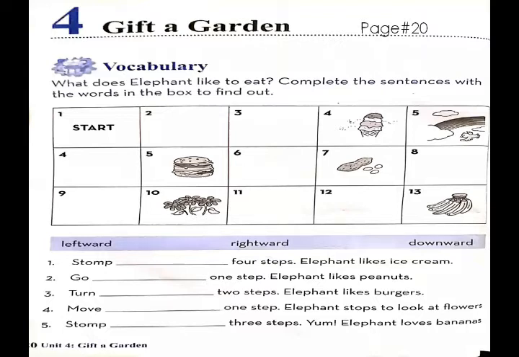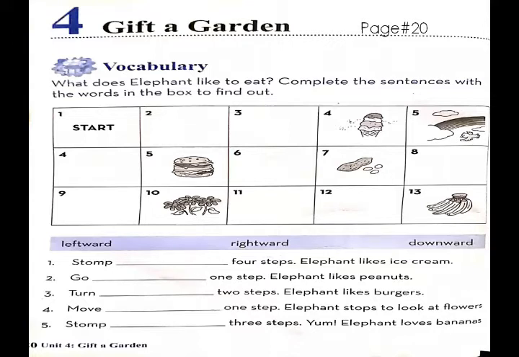Suffixes are the words which are used at the end of a base word to form a new word. Yesterday we studied the suffix -ward, which means in the direction of. To show the direction of something, we use the suffix -ward at the end of the base word.